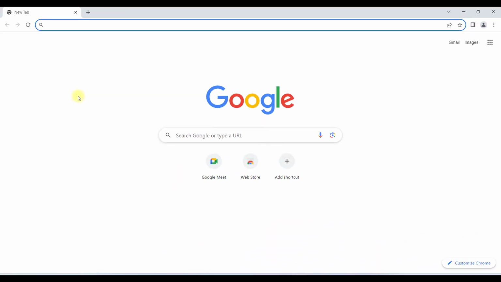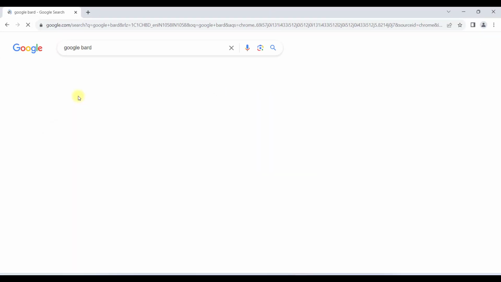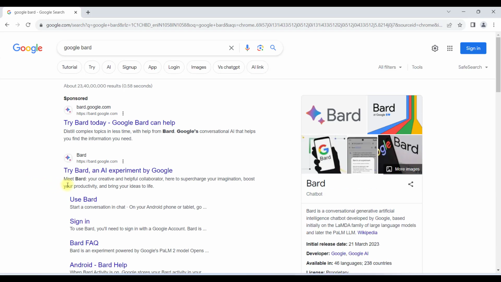Now let us quickly move to our today's topic, Google Bard, and let us see how we can use Google Bard. So first of all, we will go to our Chrome browser and search Google Bard. And here you can click on the link which says Try Bard, an AI experiment by Google.